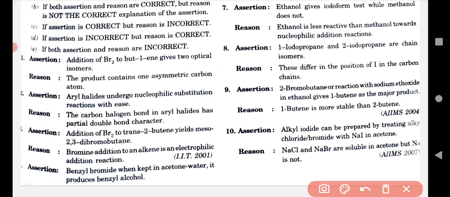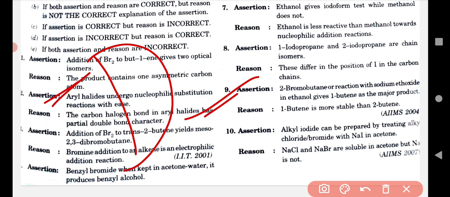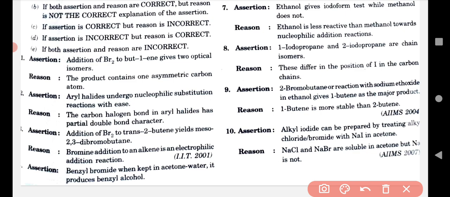The carbon halogen bond in aryl halide has a partial double bond. That's fantastic, I have discussed it earlier. So the answer is capital D. It means the first point, the assertion, is not correct, and the reason is correct. So D is the correct option.